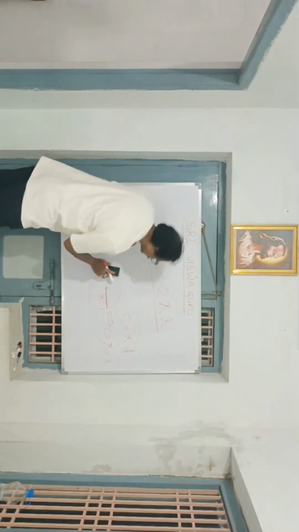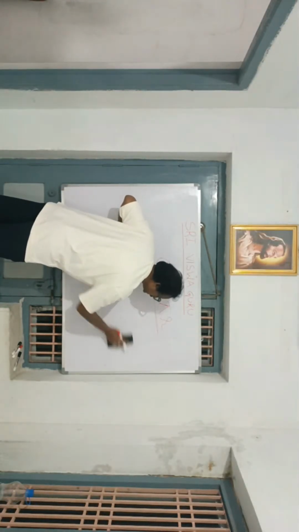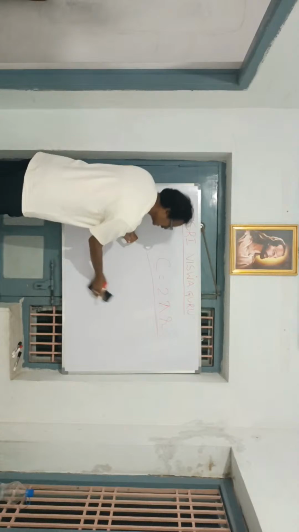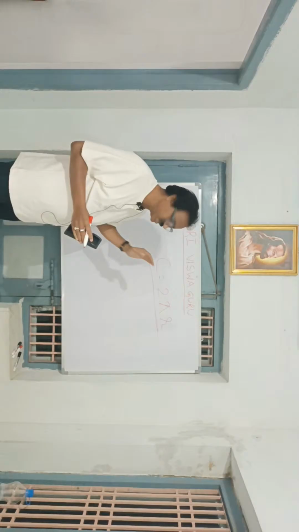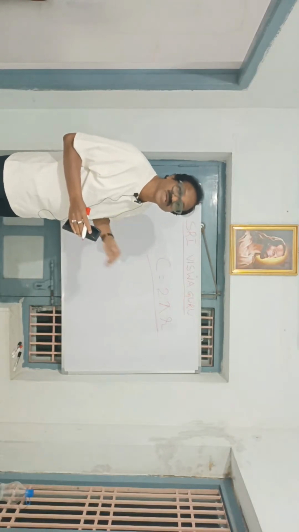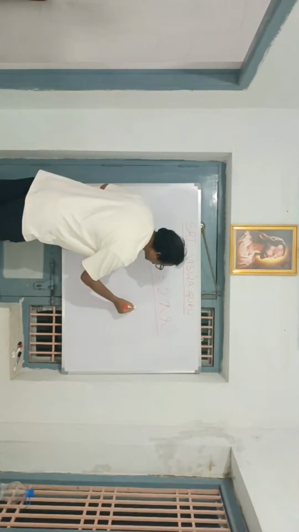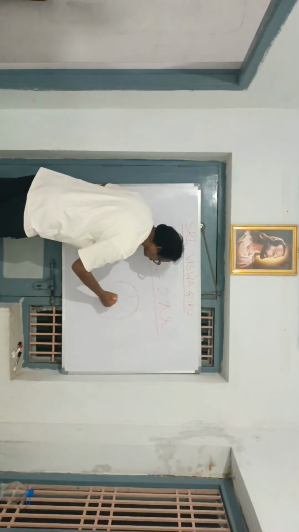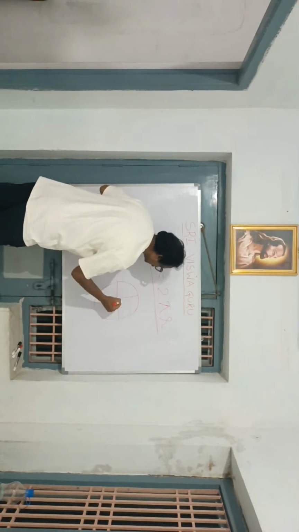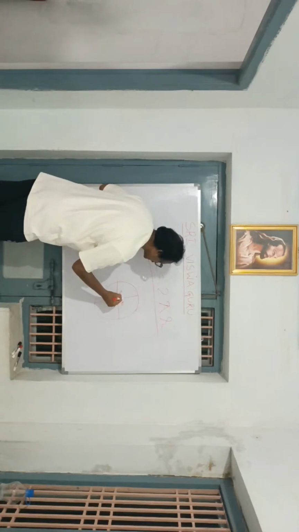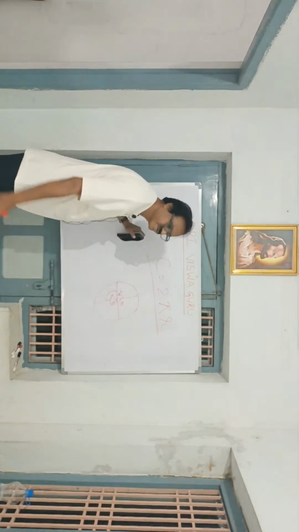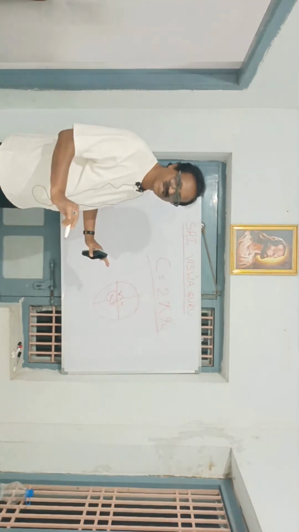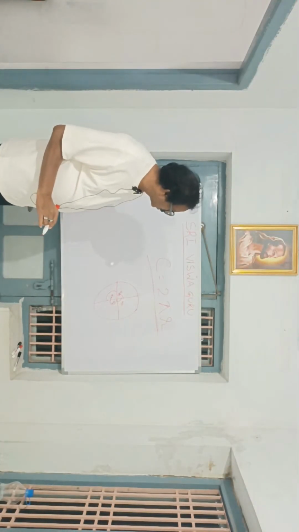Okay. A circle is 360 degrees. A circle consists of 360 degrees, that means 4 parts. This 90 degrees, this 90 degrees, this 90 degrees, this 90 degrees. 90 plus 90 is 180. 180 plus 180 is 360 degrees. Okay, that is fine.